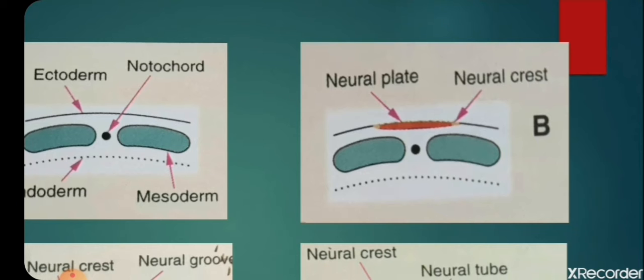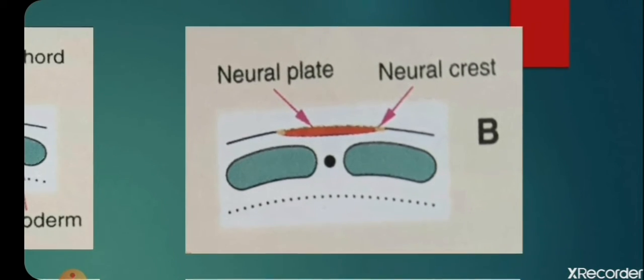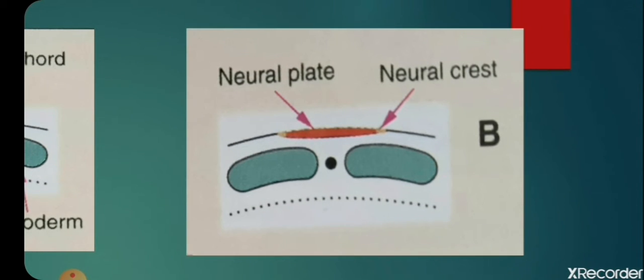So in this picture B you can see the ectoderm lying just above the notochord. It differentiates into specialized cells called neuroectoderm. Now these cells are called neuroectodermal cells and it forms a thickened neural plate.